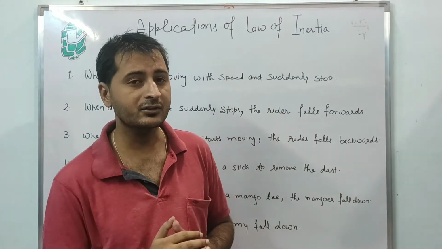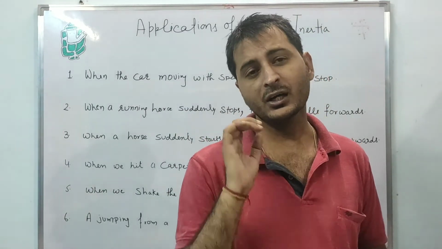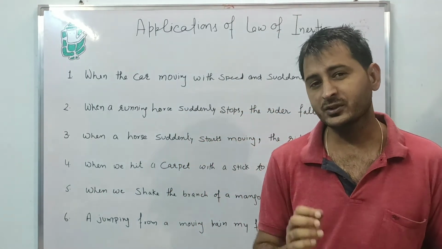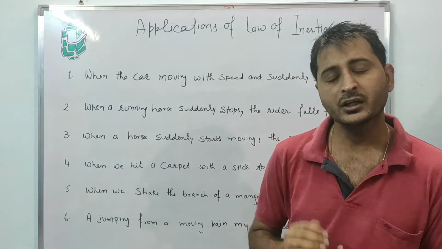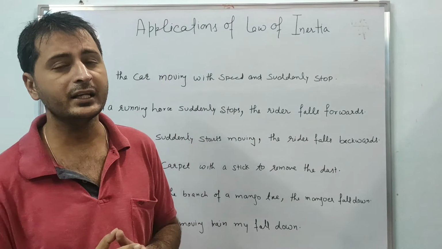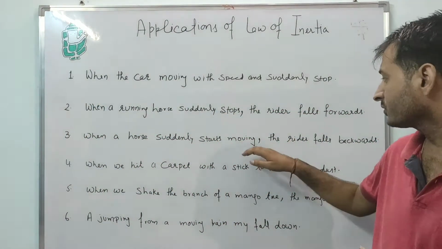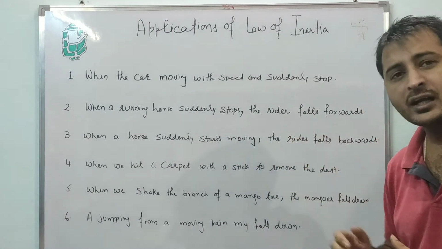The question rises, why is it now in a backward direction? Reason: as the horse starts moving, the lower body of the rider comes into motion, and the upper body is still at rest. That's why the rider falls toward the backward direction.